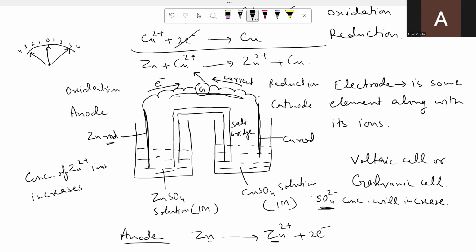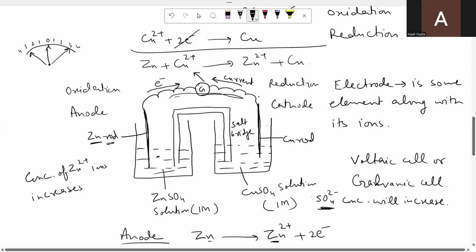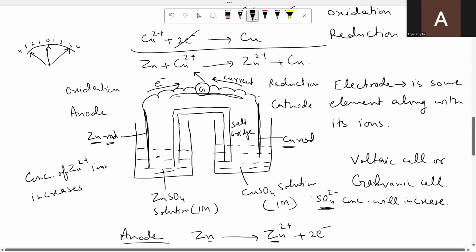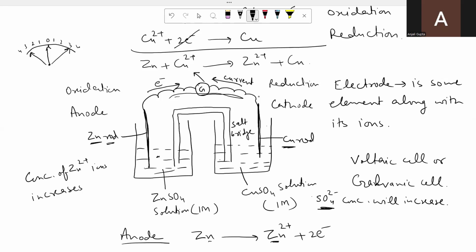Because the electrode having the lower value of standard electrode potential will always undergo oxidation and act as anode.